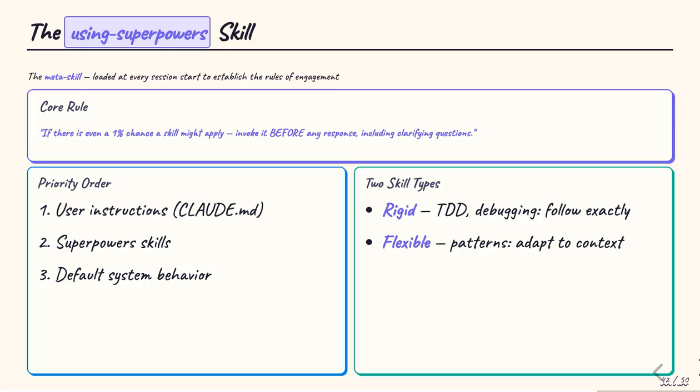And default system prompts come last. The core behavioral rule is unambiguous. If there is even a 1% chance a skill might apply, invoke it before any response. Not after gathering context. Not after asking a clarifying question. Before anything else. Skills are categorized as either rigid, like TDD and debugging, which must be followed exactly, or flexible, like pattern-based skills that can be adapted to context.